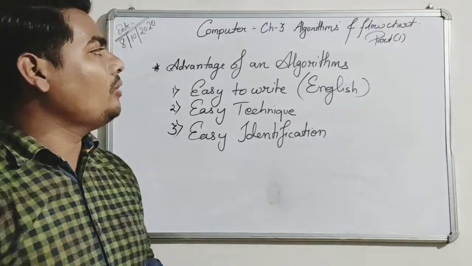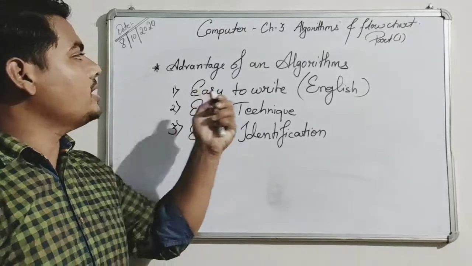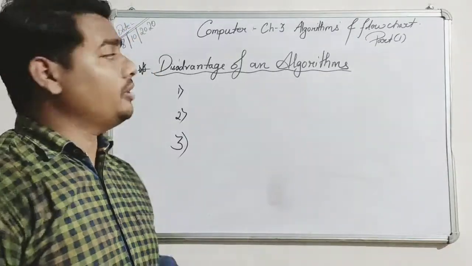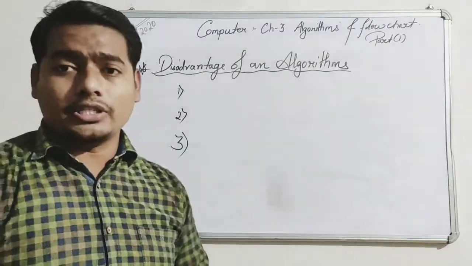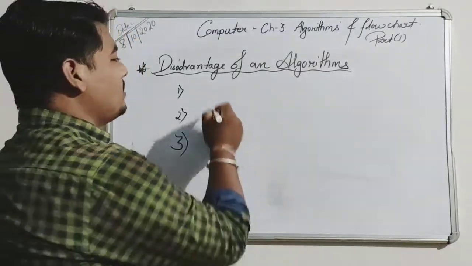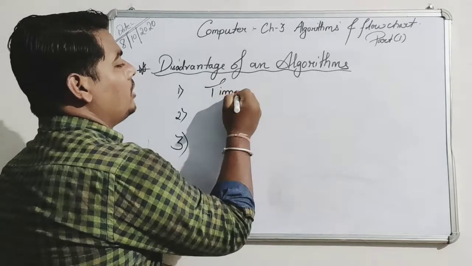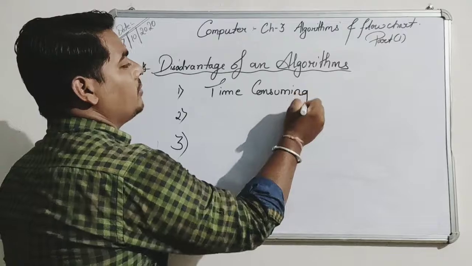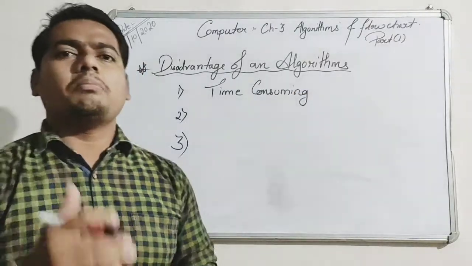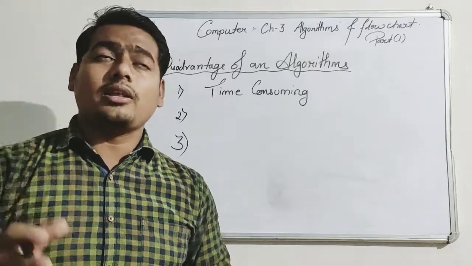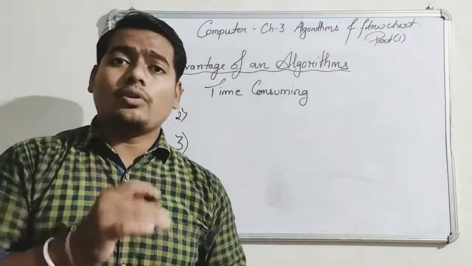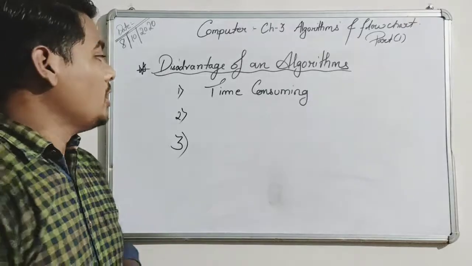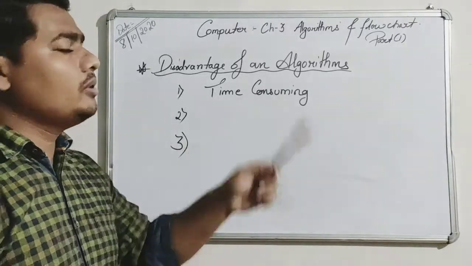Now we will read about the disadvantages of an algorithm. There are also 3 disadvantages. First of all, it is very time consuming. To write an algorithm step by step, sometimes there are 10 steps, 15 steps. You have to think what to put and what not to put, and it will consume your time so much. So the first disadvantage is time consuming.